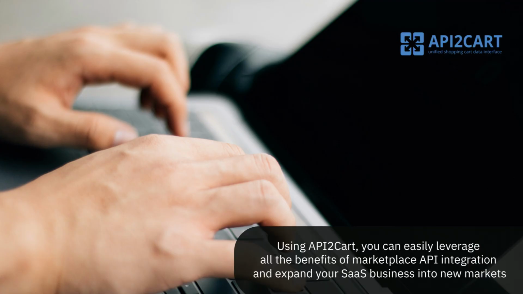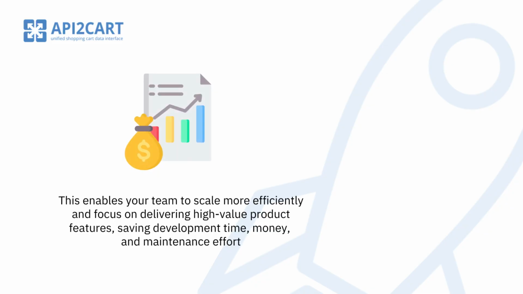Using API 2Cart, you can easily leverage all the benefits of marketplace API integration and expand your SaaS business into new markets. This enables your team to scale more efficiently and focus on delivering high-value product features, saving development time, money, and maintenance effort.